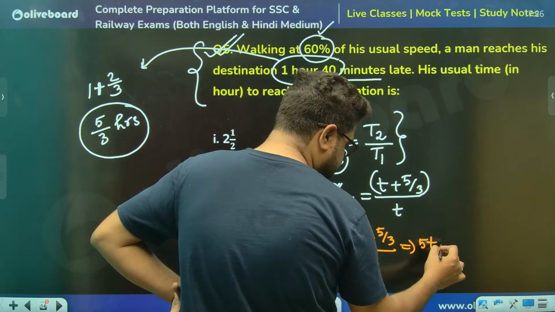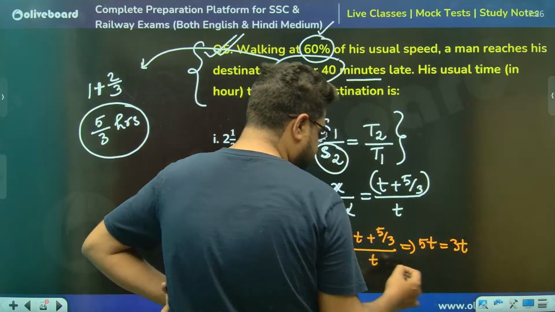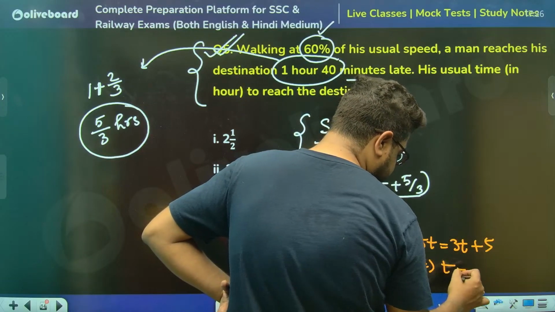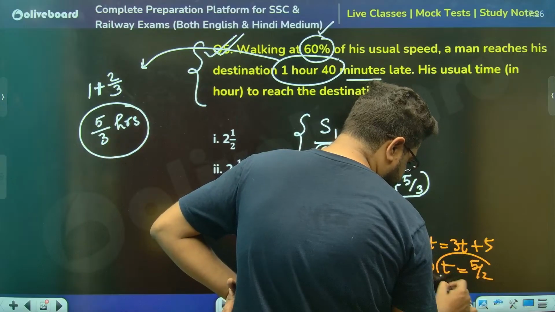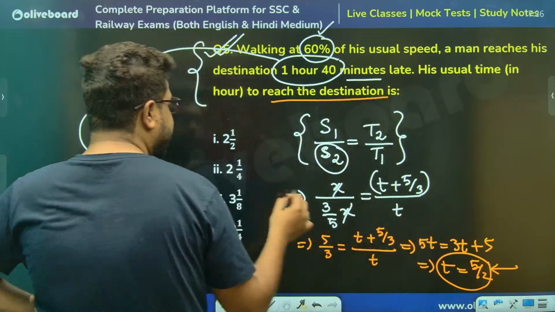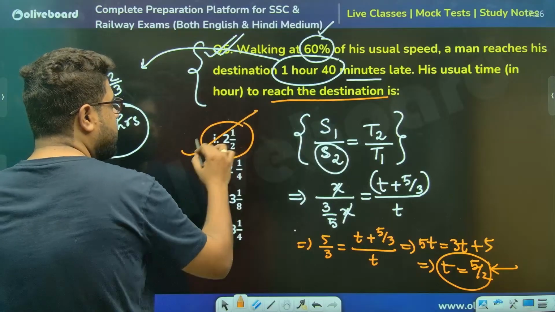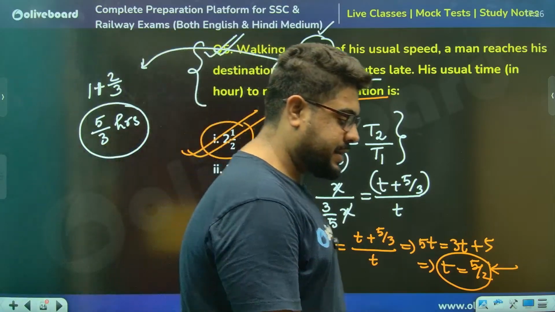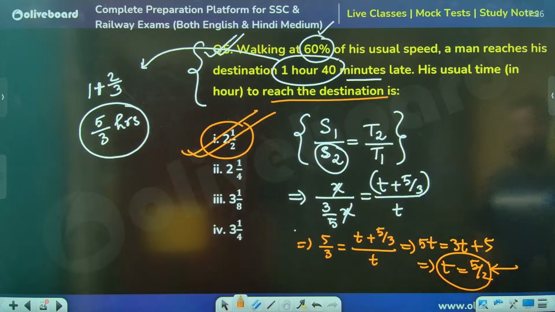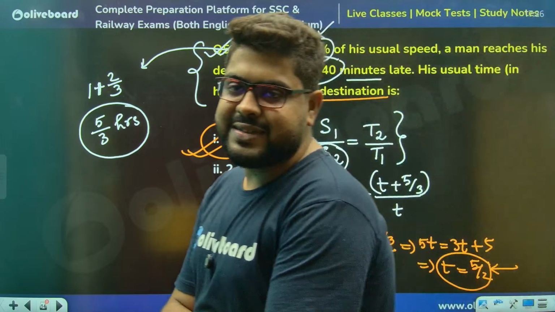5t is equal to 3t plus 5. So t becomes 5 by 2. T was what? The usual time, sir. That was the question. So 5 by 2 means 2 whole 1 by 2. Usual time that they were asking. 2 whole 1 by 2. Yes, Arghamita, A is most definitely the correct answer.